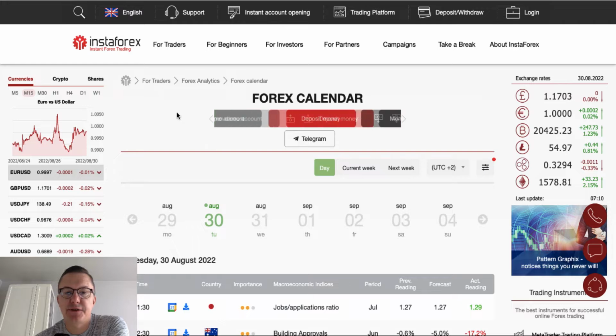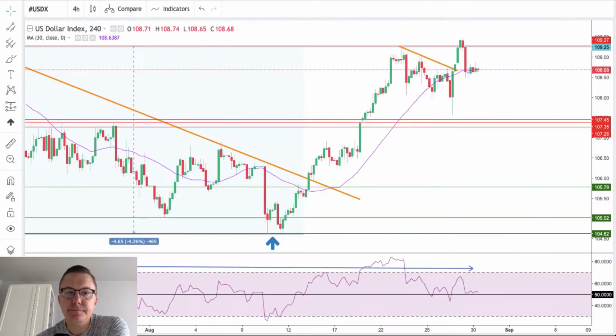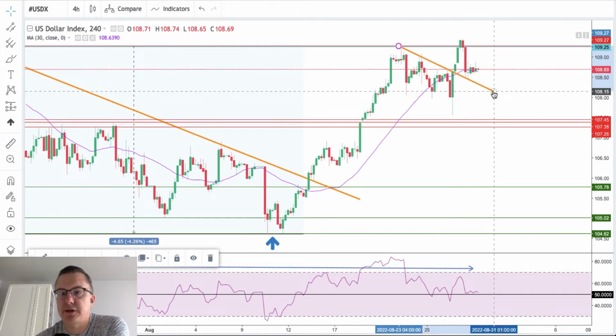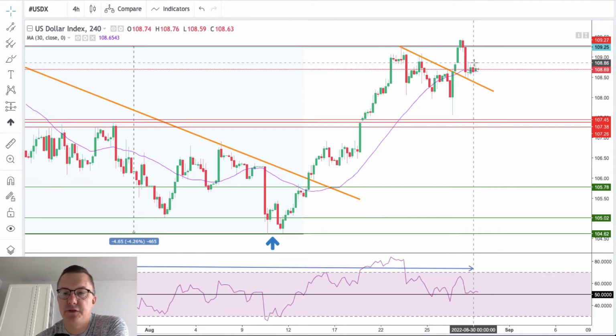US dollar index first. On the 240-minute US dollar index chart, a new high of 109.42. However, this high was very quickly faded. Bearish engulfing and extension. Right now we are consolidating in a very narrow zone. As you can see, there is some bearish pressure still present.